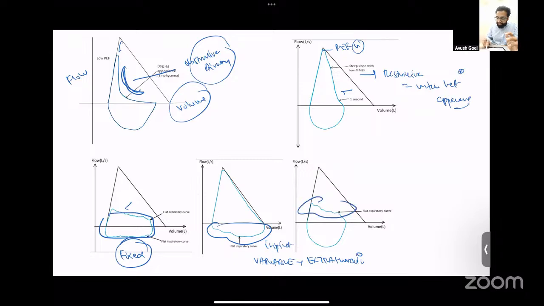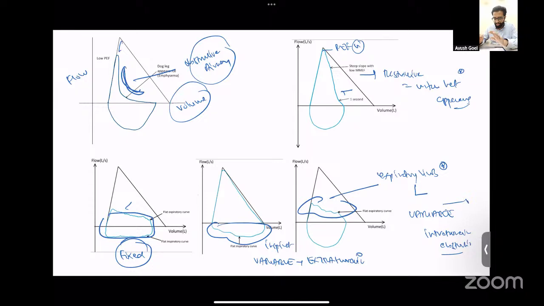Whereas if the problem is occurring only in the expiratory limb, then what you're having is a variable intrathoracic obstruction. I'm not going to go into the details of why this happens. Just remember, if both inspiratory and expiratory are affected, it is fixed obstruction; only inspiratory is variable extrathoracic; only expiratory is variable intrathoracic obstruction.